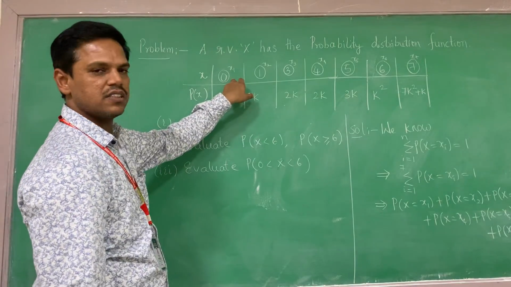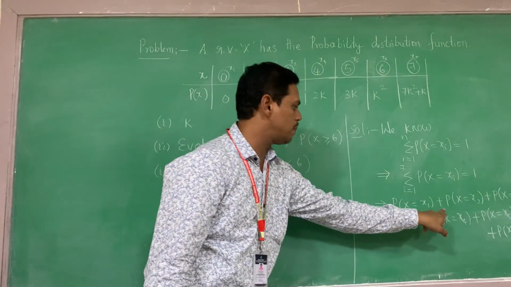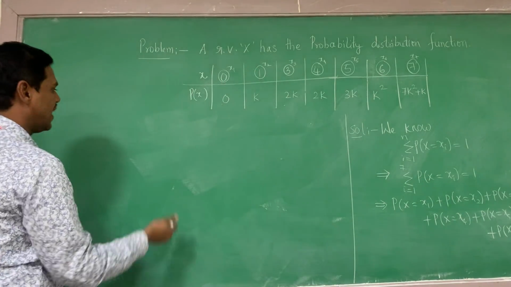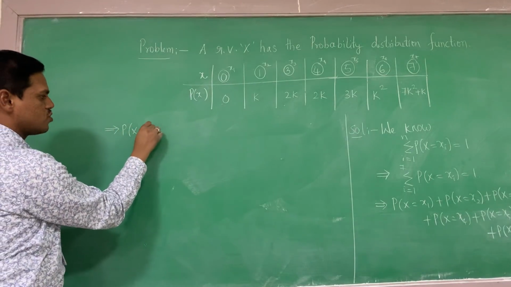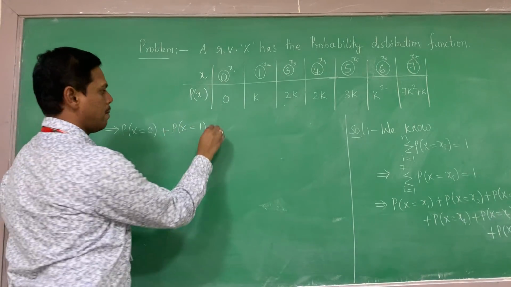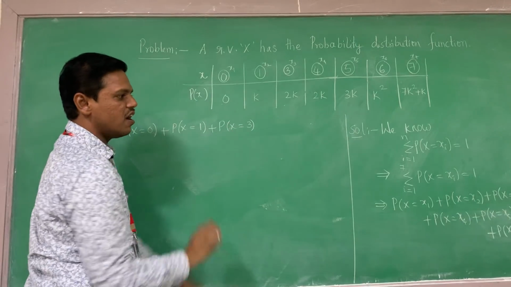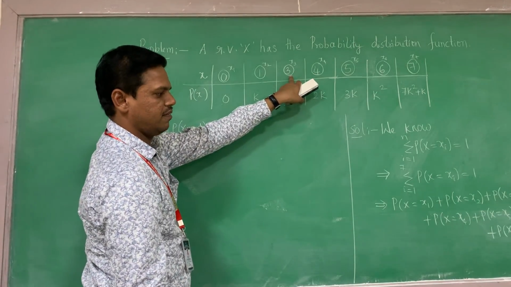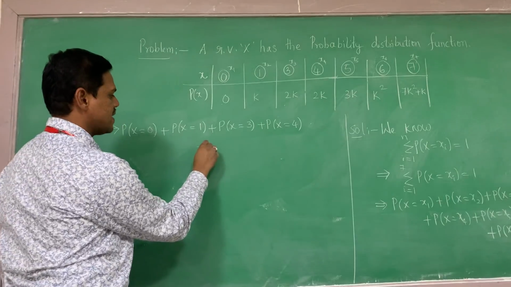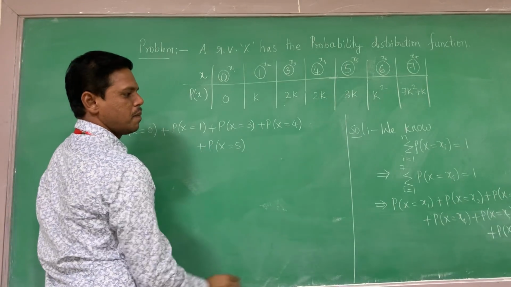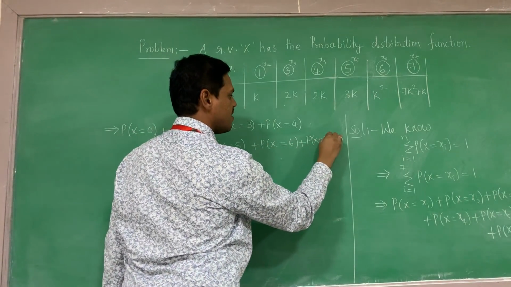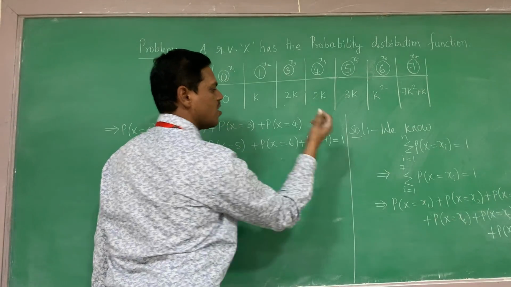Probability of X equals x1 means probability of X equals 0, plus probability of X equals 1, because x2 is 1, plus probability of X equals 3, because x3 is 3, plus probability of X equals 4, because x4 is 4, plus probability of X equals 5, plus probability of X equals 6, plus probability of X equals 7, is equal to 1, because it is the sum of all probabilities.